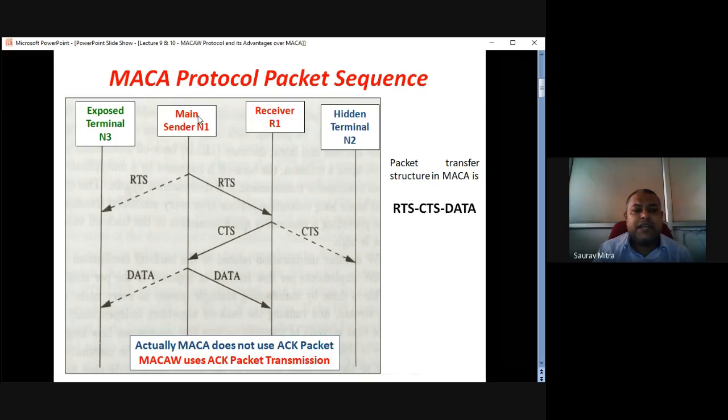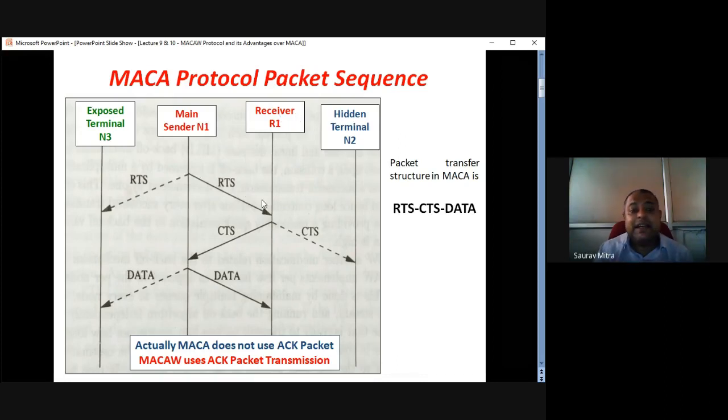The transmitter would check if there is any communication going on in close links to the transmitter. And N1 finds that there is no communication going on because there is no carrier. Carrier means carrier frequency. Then N1 would transmit to the receiver. So in CSMA, that was the first step, carrier sensing. And what is the second step? Data transmission.